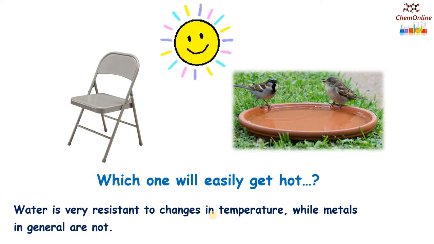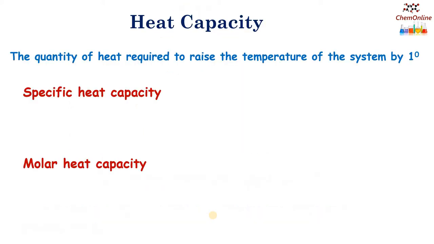So how much heat energy we must add to a system to make an increase in the temperature is defined by the term heat capacity. So what is heat capacity? It is defined as the quantity of heat required to raise the temperature of the system by 1 degree. Generally, we speak of heat capacities in two different terms. One is specific heat capacity and the other is molar heat capacity.